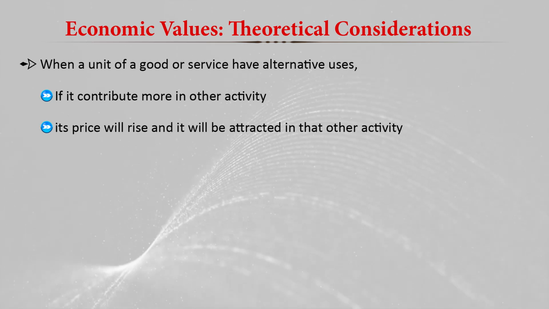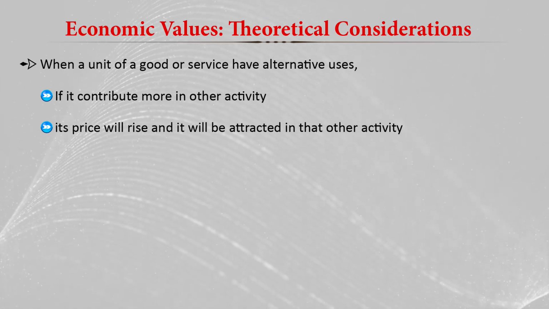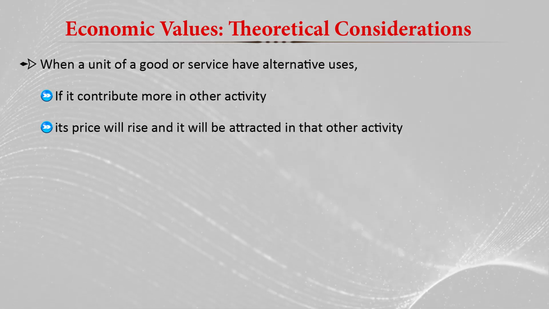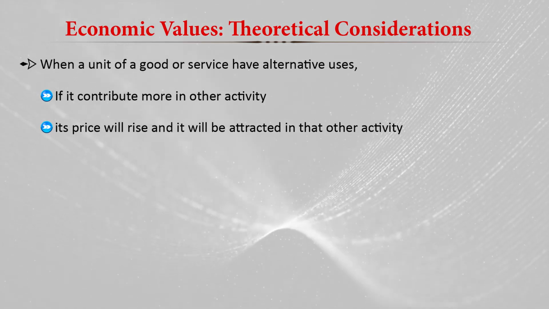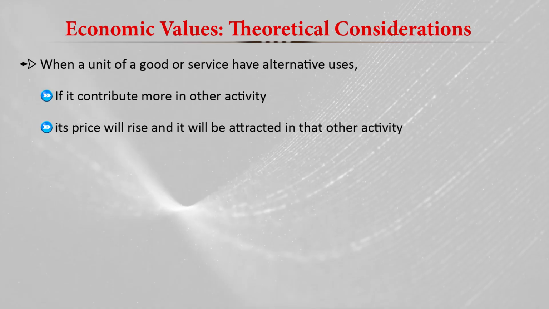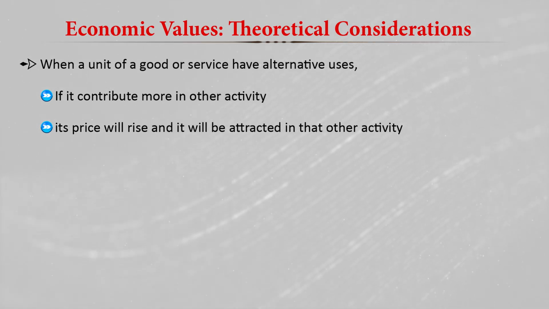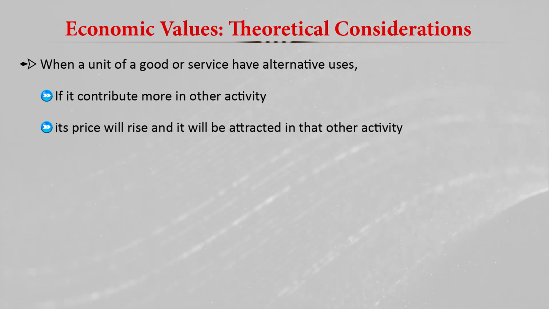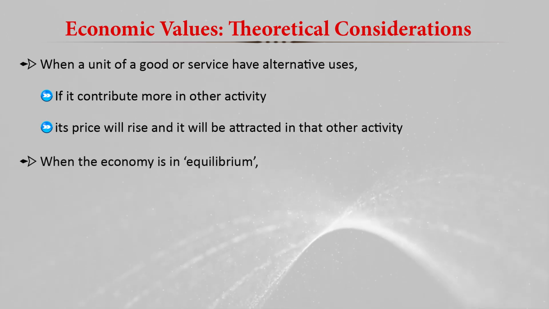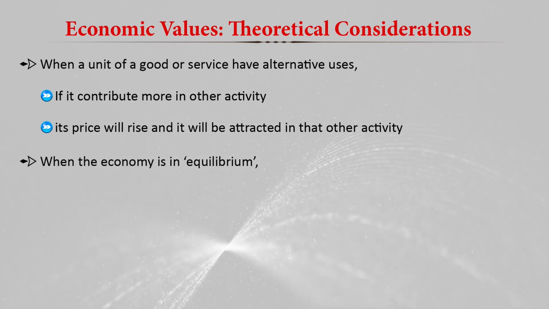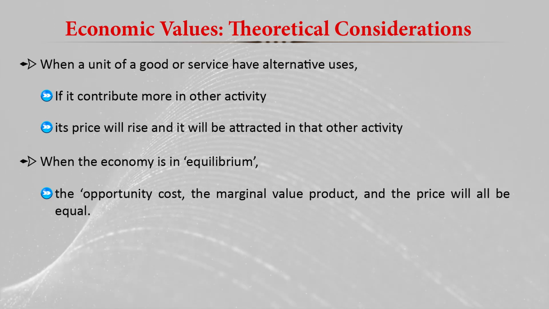If we have one unit of fertilizer and we have two crops, like wheat and mustard, and presently we are using that fertilizer unit on wheat, but when this fertilizer unit contributes more in the mustard, it will go to the mustard crop. So it will be attracted to the mustard crop. So when the economy is in equilibrium condition, the opportunity cost, the marginal value product, and the price will all be equal.